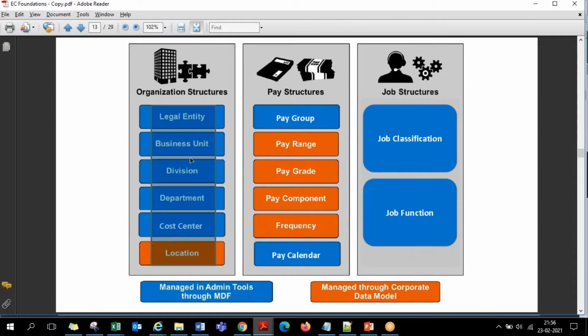So when you establish all these things, tomorrow when you are hiring an employee in the system, say if you are implementing for Coca-Cola, I have to hire him against Coca-Cola India or Coca-Cola US or Coca-Cola Australia. I have to choose the company. In that company, in which line of business he is working. In that business, in which division, in which department, which cost center is applicable for costing perspective of the employee, in which location, all this will come up. First, these things are to be established. And for an example of org structure, let me quickly open one presentation. Just a moment.